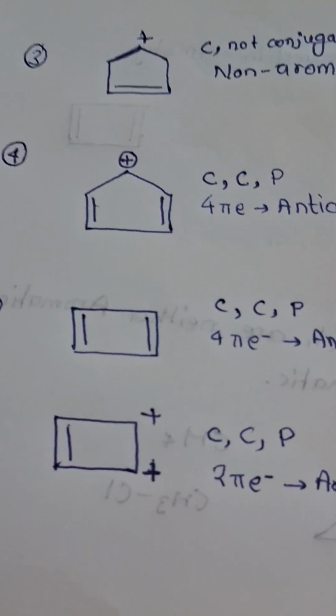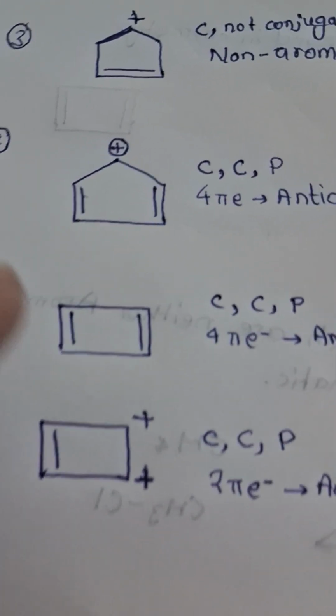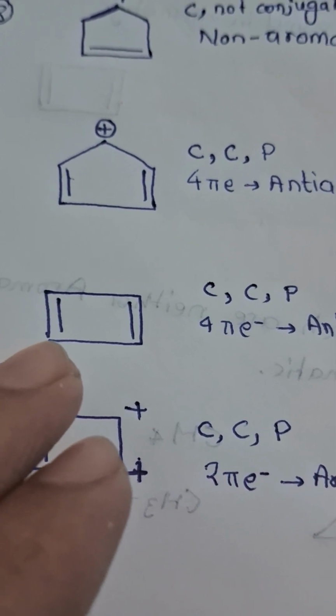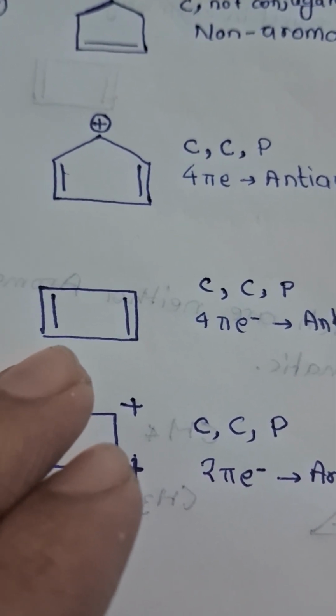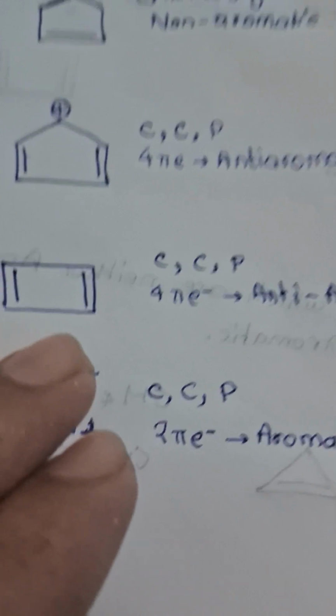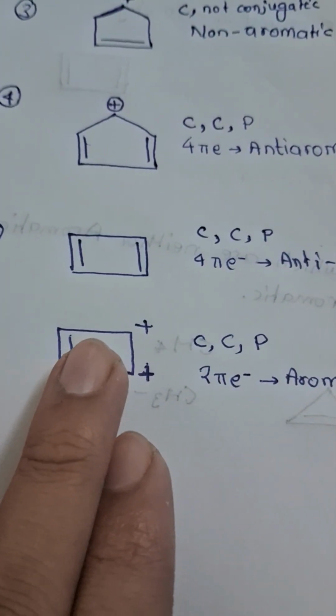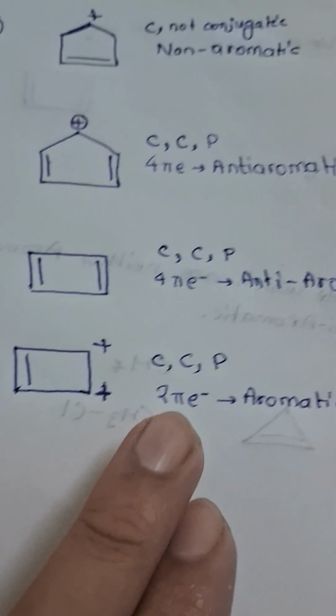Let's talk about this. This is cyclic, conjugated, and planar also. And there are 4 pi electrons which are delocalized, so it is also anti-aromatic. How about this? This is cyclic, conjugated, and 2 pi electrons, so it is aromatic.